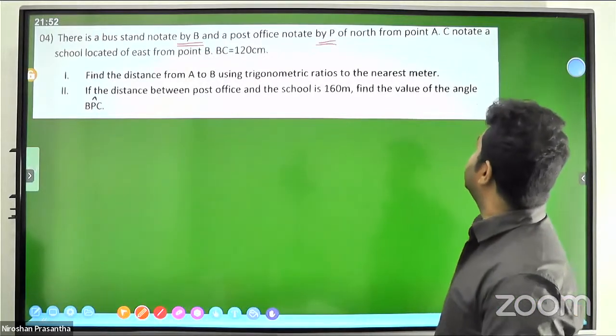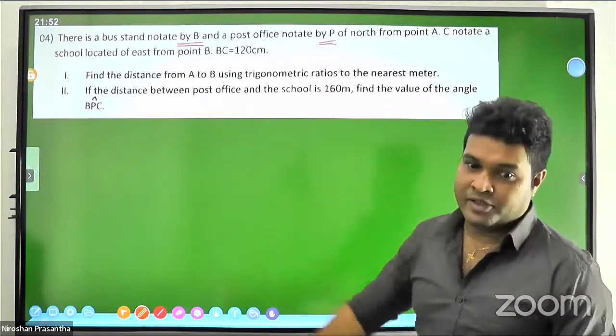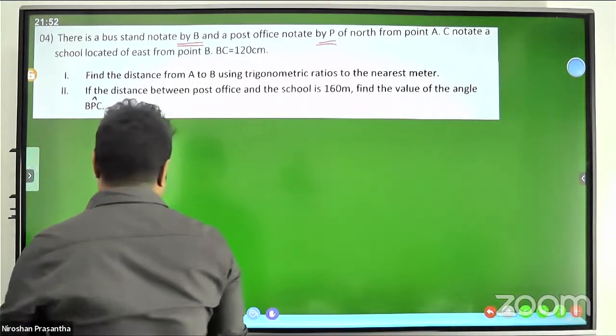Then C is denoted, we will draw it later. Then we can find the notation.